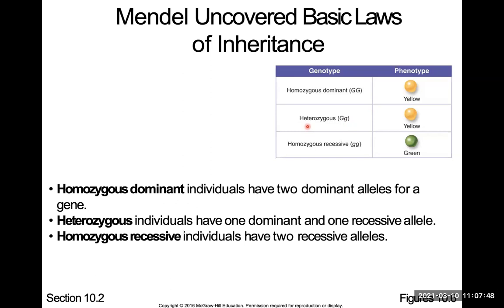Here is heterozygous. Hetero means different. That means you have one big G, one small g. Still gives you yellow because big G is for yellow, and that's the one that's going to take over. Then you have homozygous. That means same, again, recessive. Recessive is usually represented by small letters. So small g, small g. If you have both recessive, then it's going to be green color.